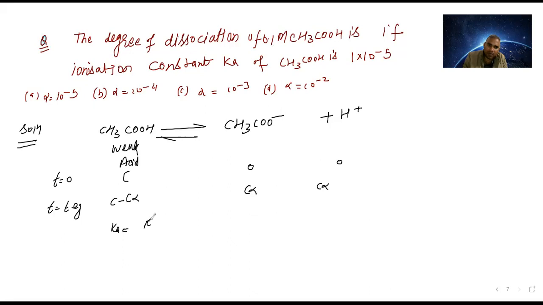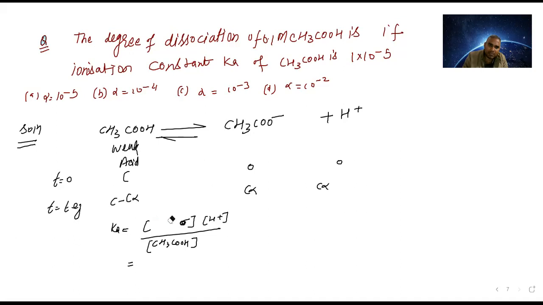Ka is the concentration of CH3COO minus, times the concentration of H plus, divided by the concentration of CH3COOH. Now you can put the values.